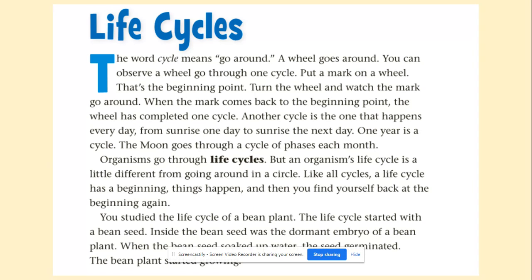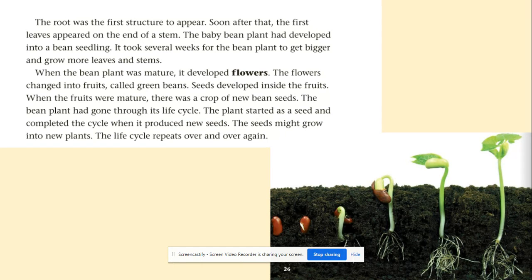Organisms go through life cycles, but an organism's life cycle is a little different from going around in a circle. Like all cycles, a life cycle has a beginning, things happen, and then you find yourself back at the beginning again. You studied the life cycle of a bean plant. The life cycle started with a bean seed. Inside the bean seed was the dormant embryo of a bean plant. When the bean seed soaked up water, the seed germinated. The bean plant started growing. The root was the first structure to appear. Soon after that, the first leaves appeared on the end of a stem. The baby bean plant had developed into a bean seedling.